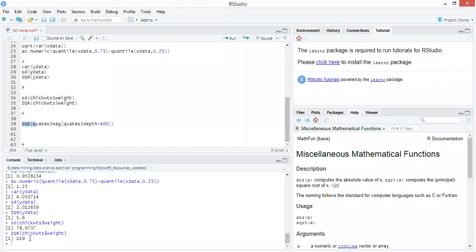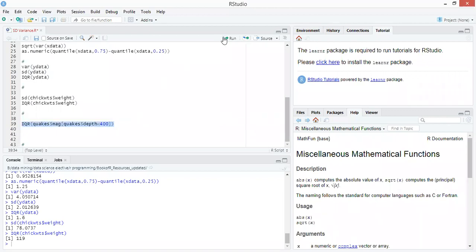And what does the interquartile range of weight show? It shows that the middle 50% of the chicken weight data set values lie within a range of 119.